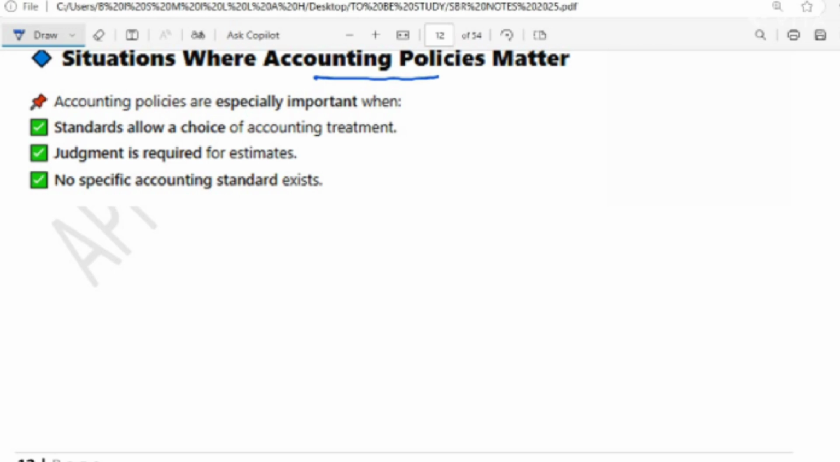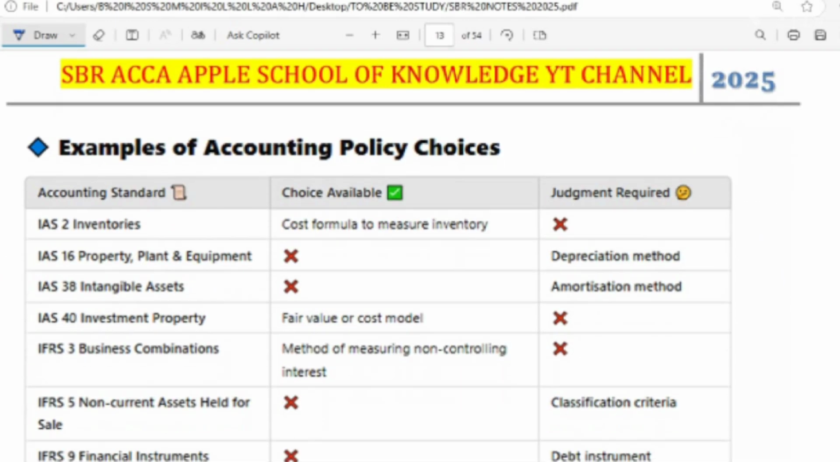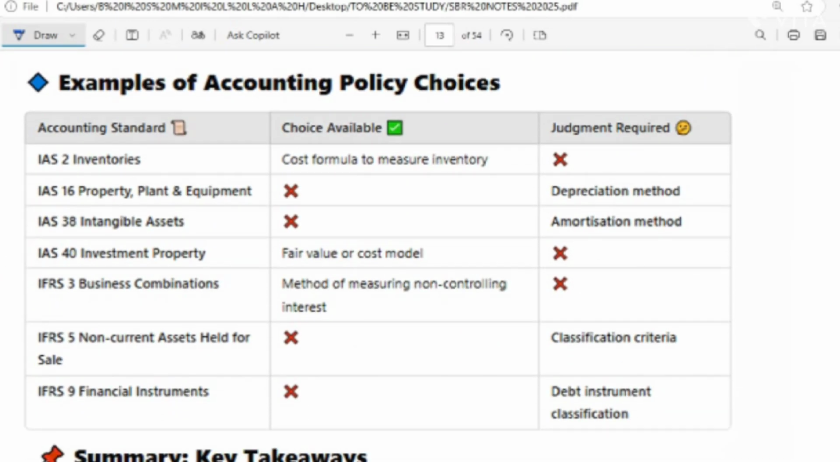Now, accounting policies are especially important when standards allow choices in accounting treatment, judgment is required for estimates, or no specific accounting standard exists. So these are the reasons I have told you. Let's say a company chooses a policy to value inventory higher, so making profit look a bit bigger, right? Okay. Now we have to discuss the accounting policy and choices. These are just the things that you have to remember.